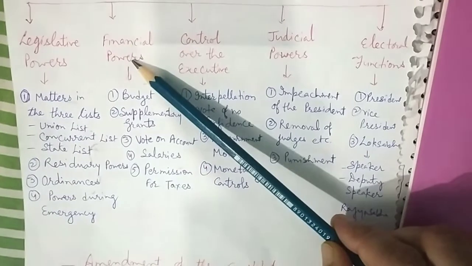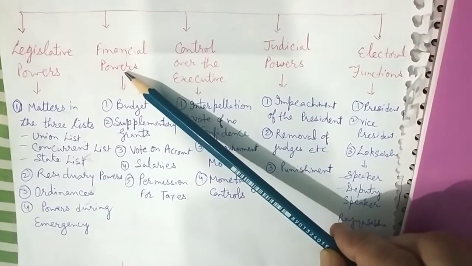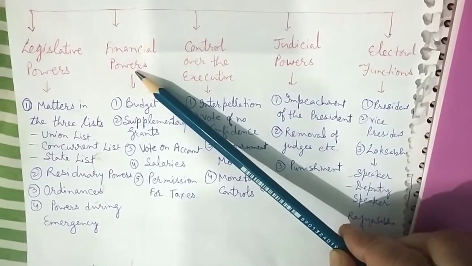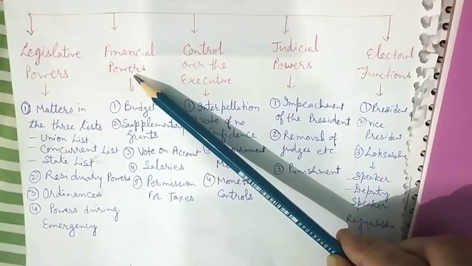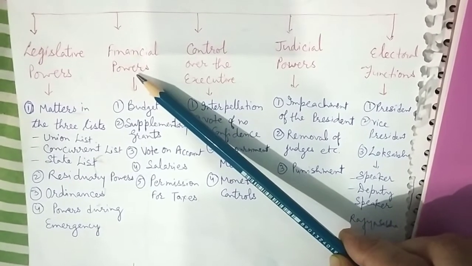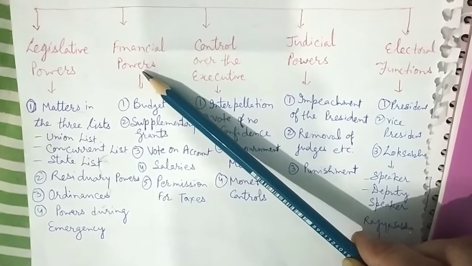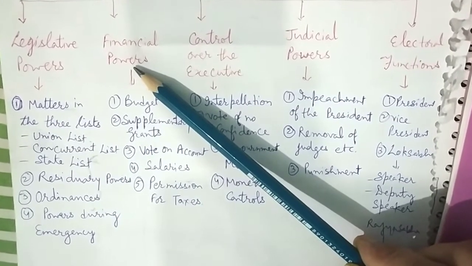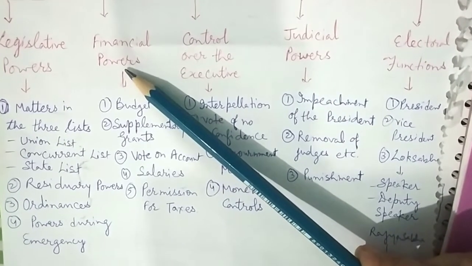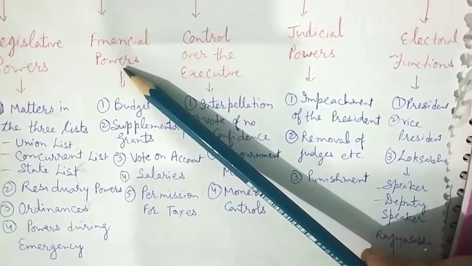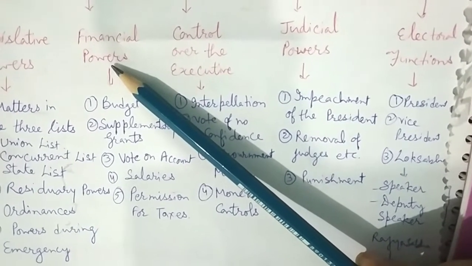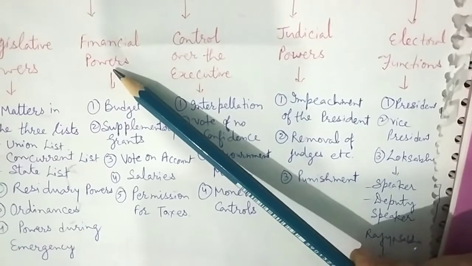Next is the financial power. A money bill can originate in Lok Sabha only. After a money bill is passed by the Lok Sabha, it is sent to the Rajya Sabha for its recommendations, which it must give within 14 days. In financial matters, the Rajya Sabha has only an advisory role.